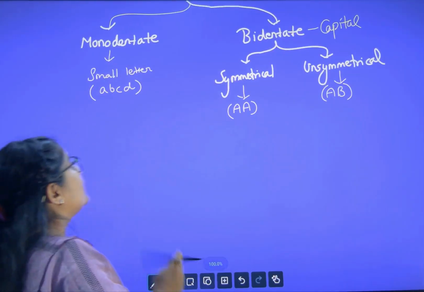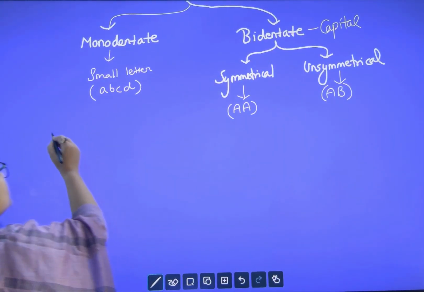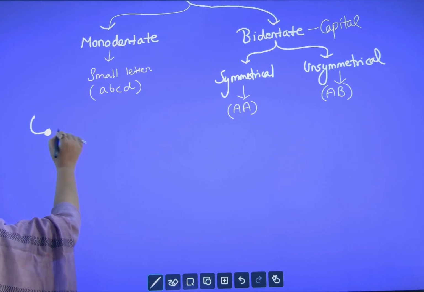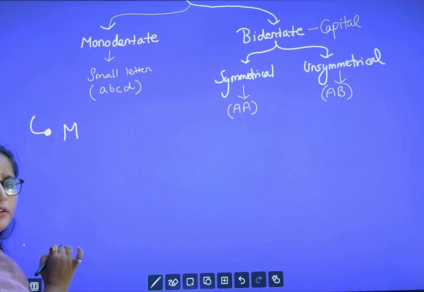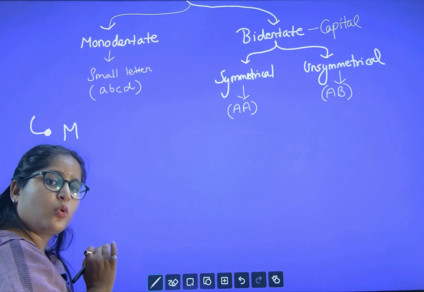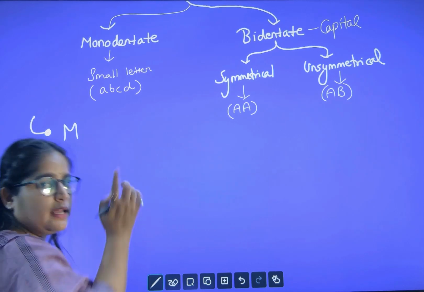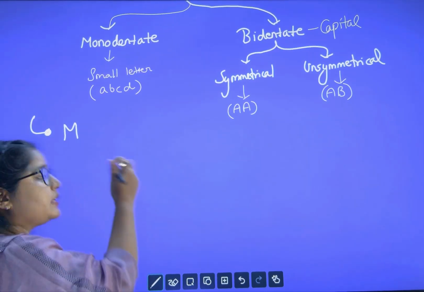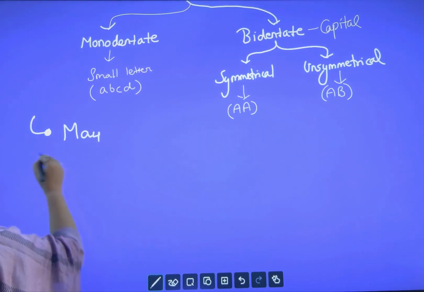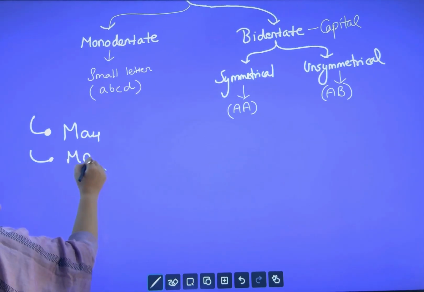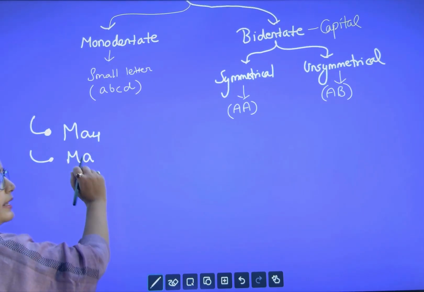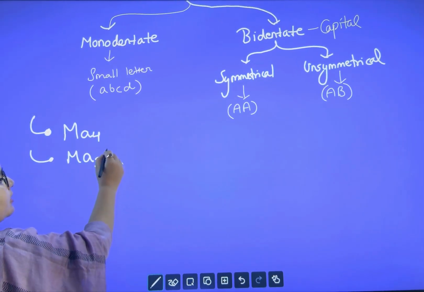In case of monodentate, what are the cases we have? Coordination number 4 means 4 ligands, and it is monodentate, so small letters. So Ma4. Second case, let us change one ligand: Ma3b.